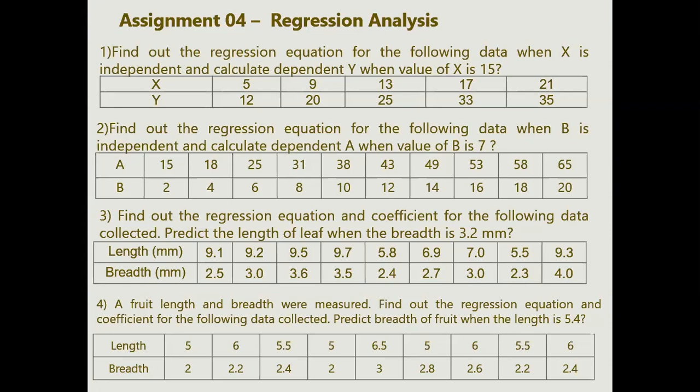Here you have to use the equation y equal to mx plus c. Just input the data and find your y value.